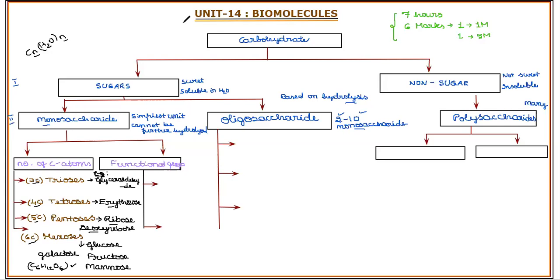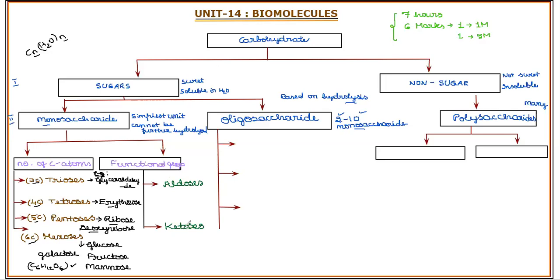We have the next classification under the monosaccharides, which is based on the functional group. We have two types of monosaccharides based on the functional group: aldoses and ketoses. As we discussed earlier in the modern definition of carbohydrate, these are optically active compounds, polyhydroxy aldehydes or ketones.